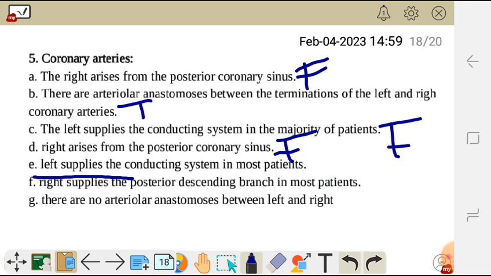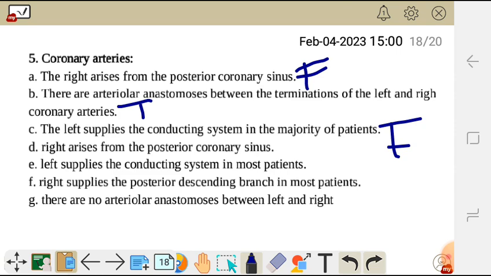Then we move on to statement number F. Right supplies the posterior descending branch in most patients. So they are saying the right coronary artery supplies the posterior descending branch in most patients.